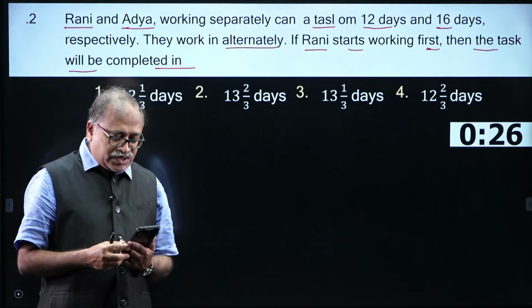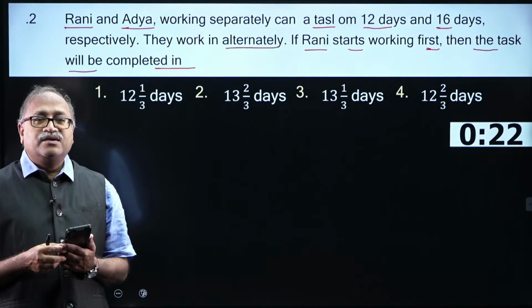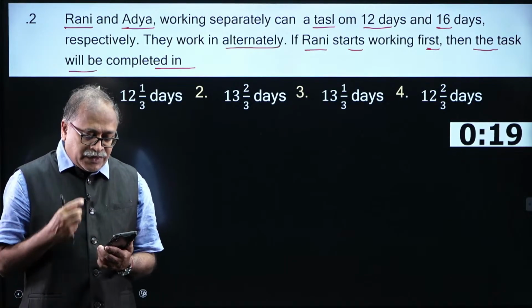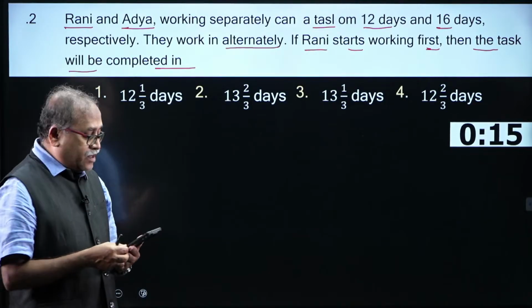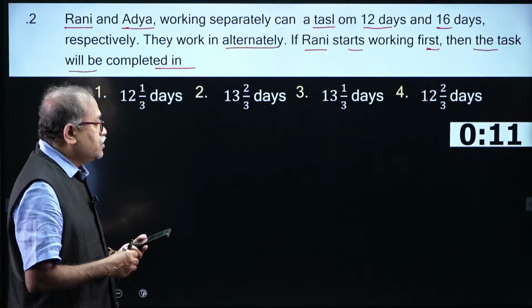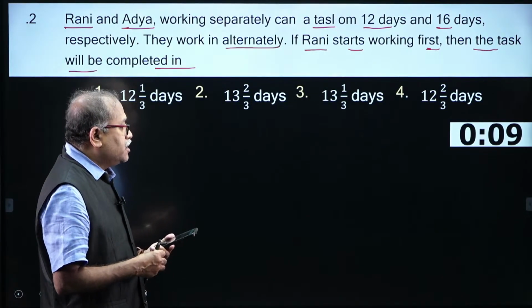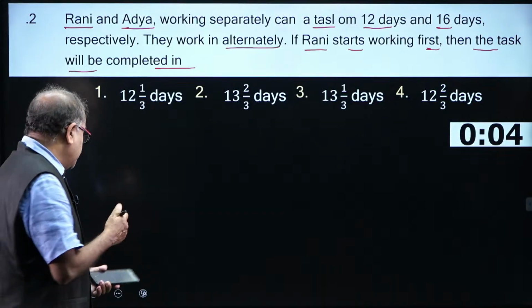And Pandu, it is really a very good inning for you, for me, because you are very good so far as quant is concerned. Okay. They are working alternatively. So, what is that? Alternate work. Started with Rani.